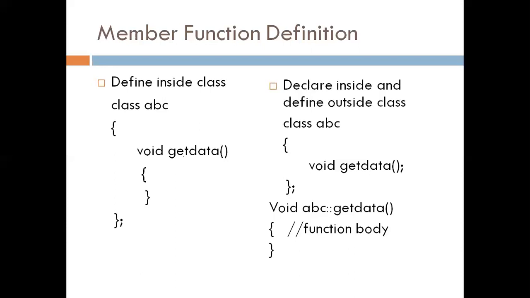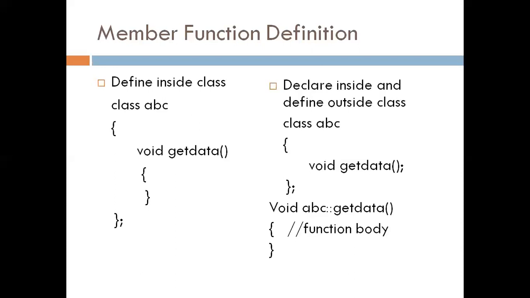The second way is if we want to define the function outside the class. Then we need to declare that function inside the class first, and then we can define it outside the class by using the scope resolution operator. Here we declare the get data function inside class ABC. To define this function, we first use the return type of the function, which is void.